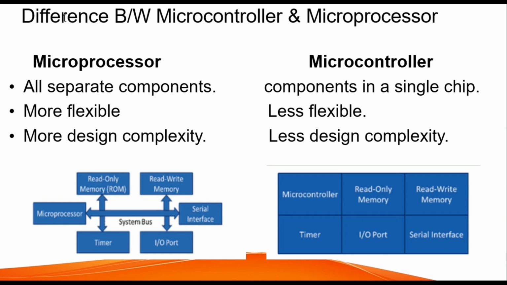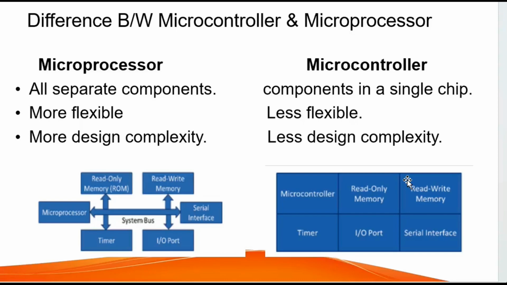Difference between microcontroller and microprocessor. Firstly, the microprocessor: all separate components, more flexible, more design complexity. Microcontroller: components in a single chip, less flexible, less design complexity. Microprocessor structure and microcontroller structure.